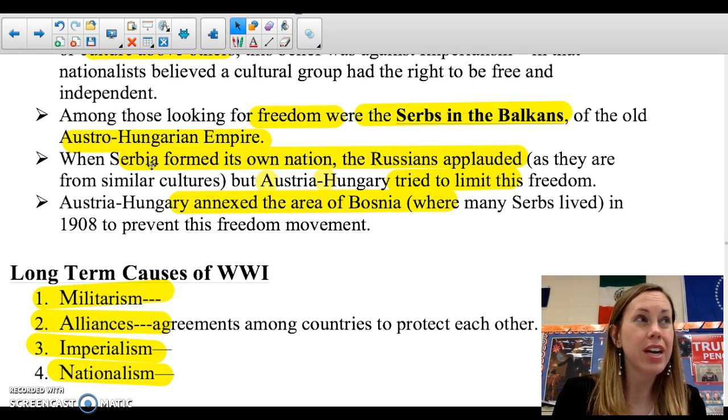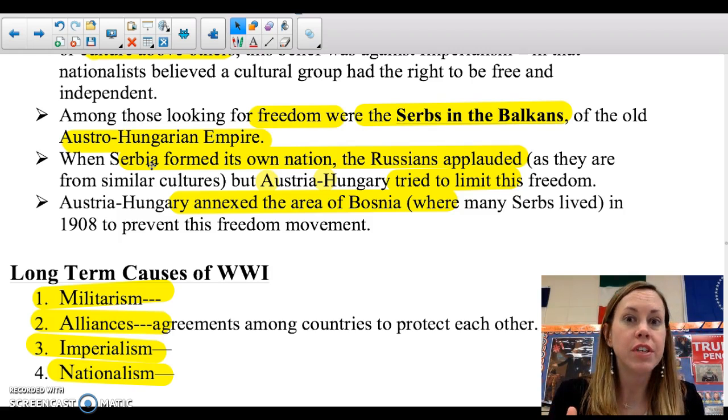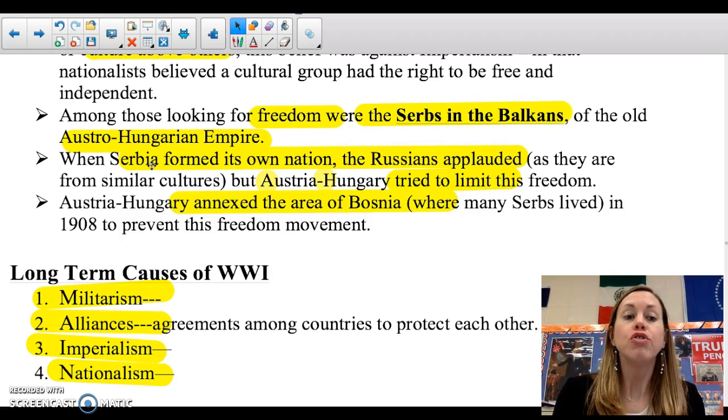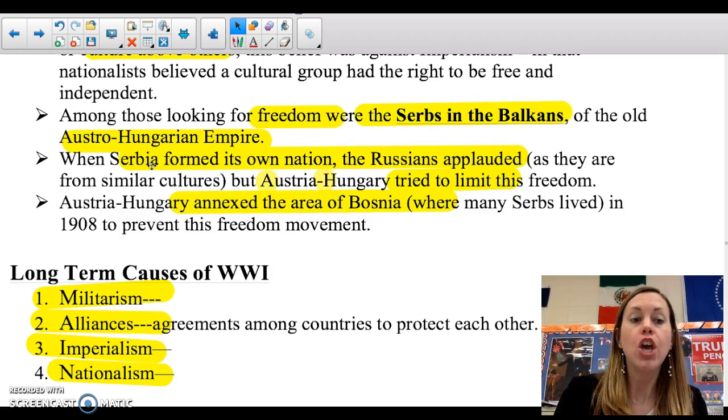It's almost like I could have said they're cousins to the Russians, who are also Slavic people. So they speak not exactly the same language, but it's very similar. And they have a similar cultural root, and they are related generations back.